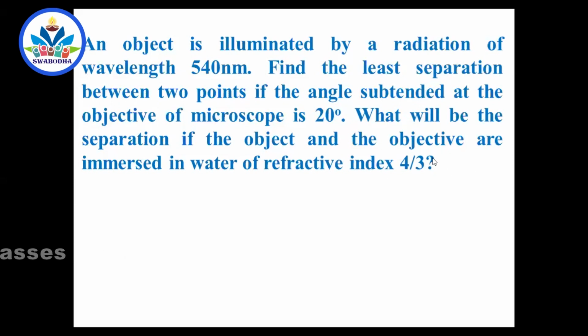If this is done, that means if a medium of refractive index 4/3 is introduced, that means in the beginning it was air, next it is introduced. So this is the second part of the problem. What will be the separation? From there onwards, it is the second part of the problem. For the first part, you have to take refractive index equal to 1. What will happen if it is immersed in a 4/3 medium? That is different. So we will do the first part by taking refractive index as 1.